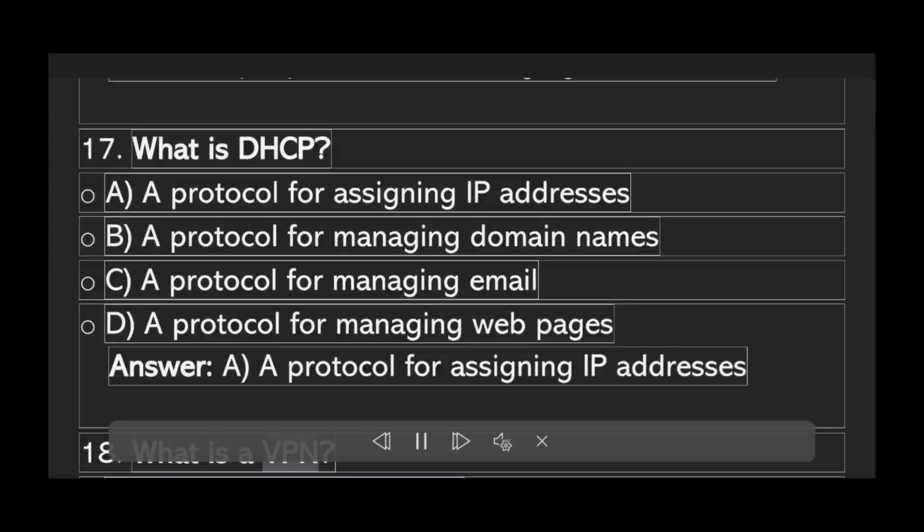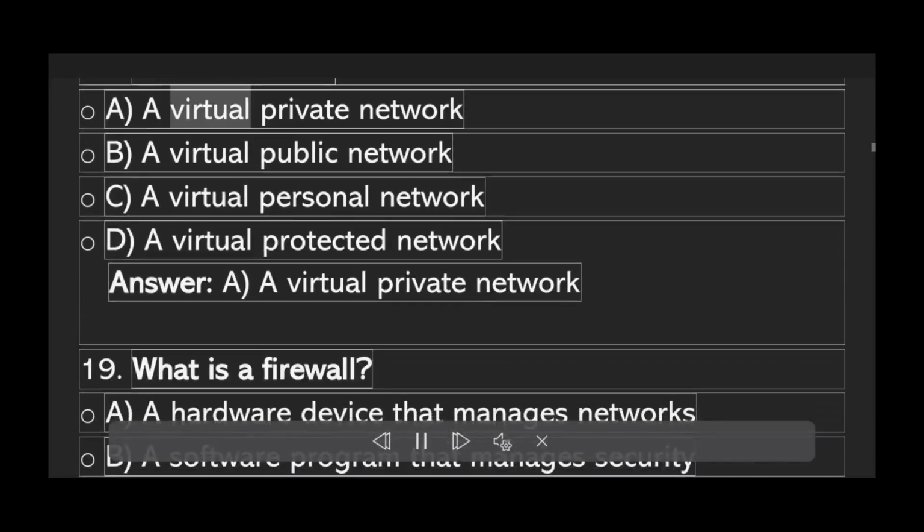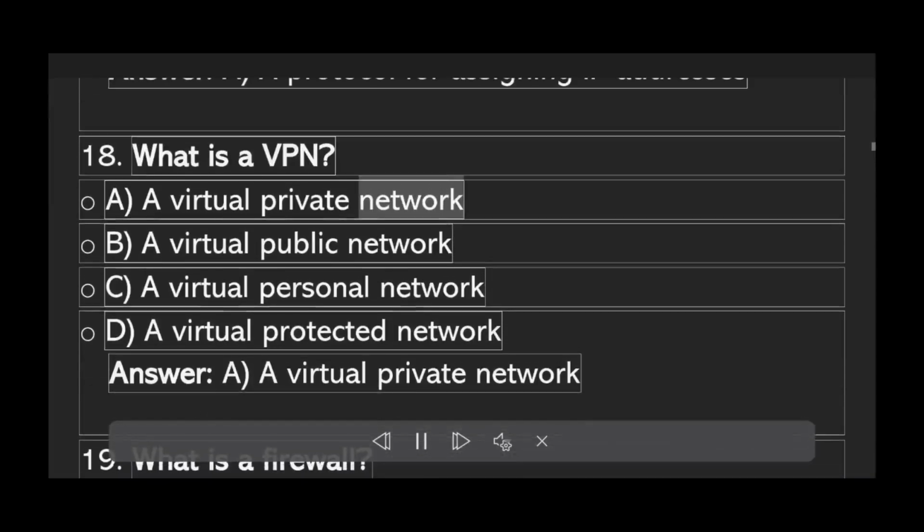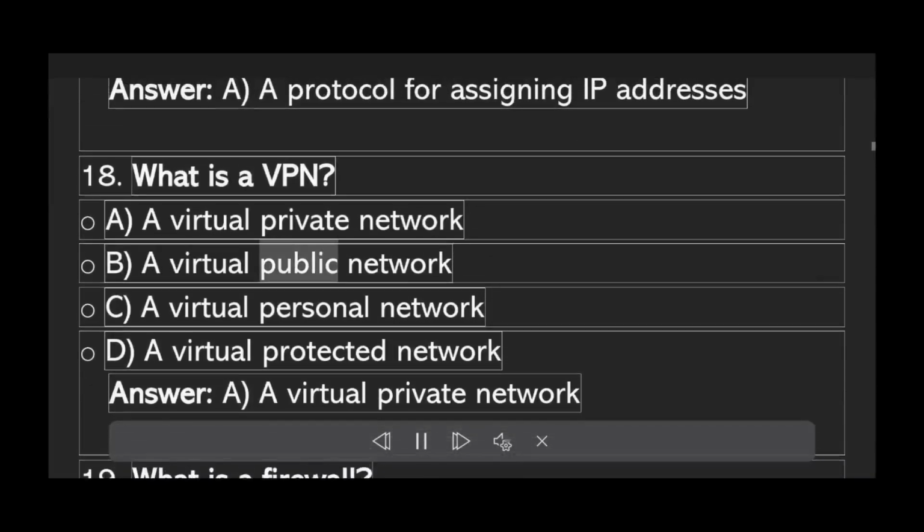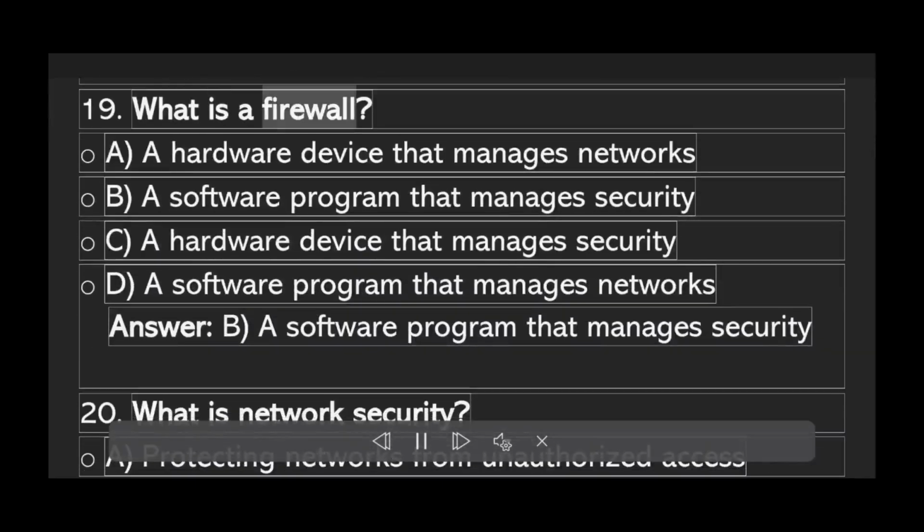What is a VPN? A. A virtual private network. B. A virtual public network. C. A virtual personal network. D. A virtual protected network. Answer A. A virtual private network. What is a firewall?